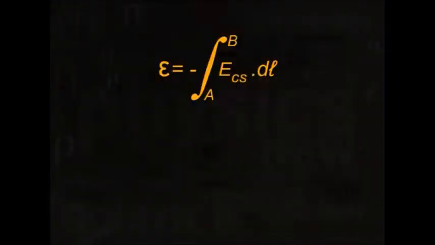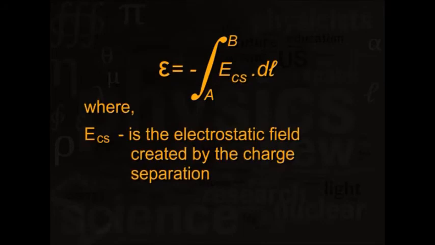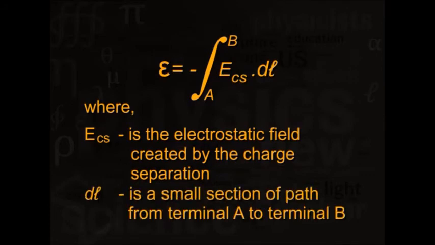Then mathematically we get the equation epsilon is equal to minus integral from A to B of E_cs into dl, where E_cs is the electrostatic field created by the charge separation and dl is a small section of path from terminal A to terminal B. This equation applies only to the location A and B of the open circuit terminals and inside the source of EMF. For a closed loop, the integral will be 0.